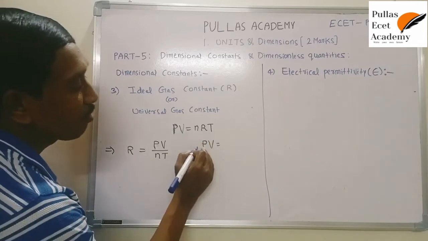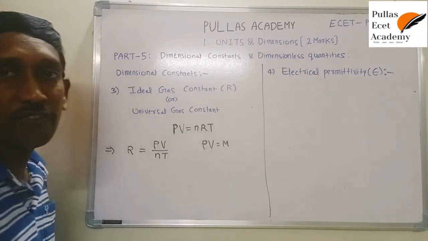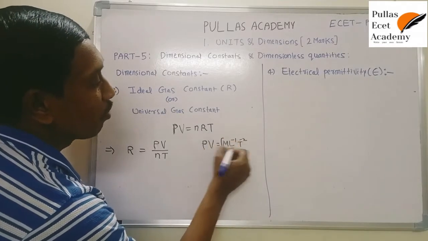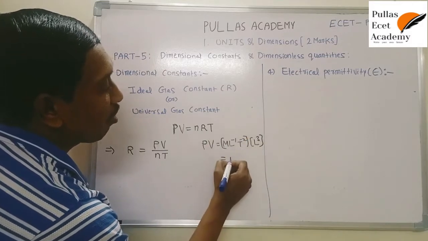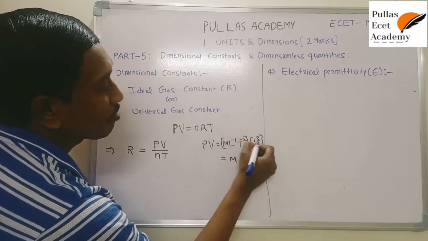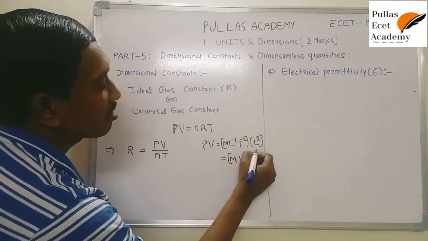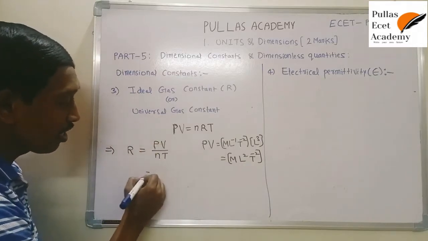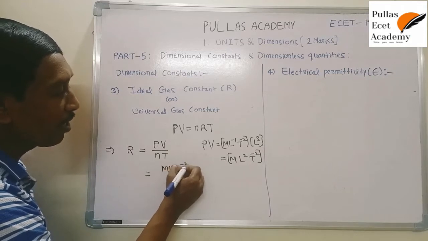If you don't know, in this way we construct it: the dimensional formula of pressure is ML⁻¹T⁻², and the volume dimensional formula is L³. The product is M into L⁻¹ into L³, which is L², into T⁻². That means this is the dimensional formula of PV. That's why here we substitute the PV dimensional formula as ML²T⁻².